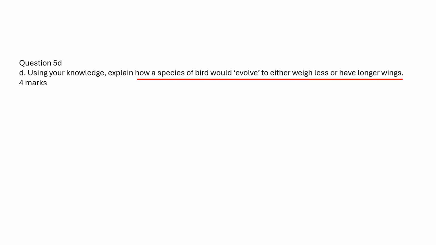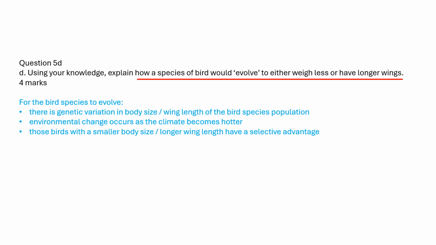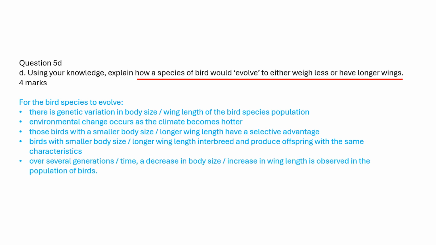Explain how a species of bird would evolve to either weigh less or have longer wings. 4 marks cover 4 statements. For the bird species to evolve, there is genetic variation in body size and wing length in the bird species population. Environmental change occurs as the climate becomes hotter. Those birds with a smaller body size and longer wing length have a selective advantage. Birds with smaller body sizes and longer wing length interbreed and produce offspring with the same characteristics. Over several generations, a decrease in body size and increase in wing length is observed in the population of birds.